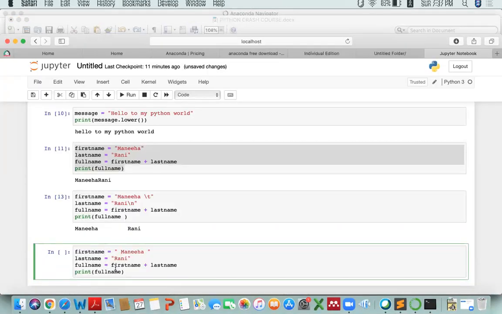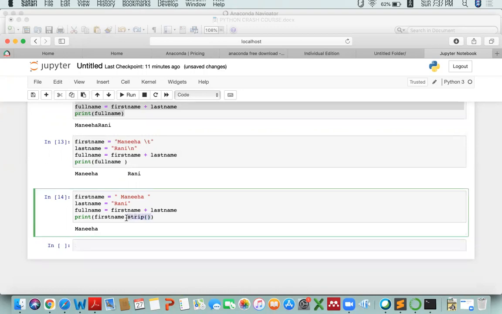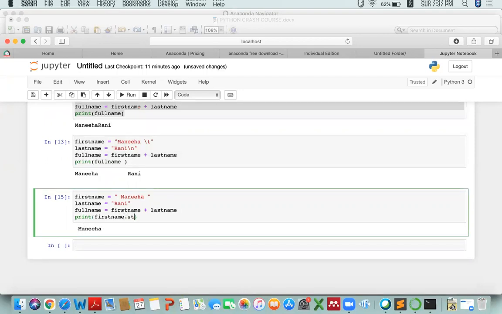For example, first name dot strip. First name has spaces, so I will write the dot strip function, and then I want to execute it. It has shown me my name only without spaces. What if I show you like this? It is showing me the space. And what if I write the dot strip function? It is removing all the spaces.